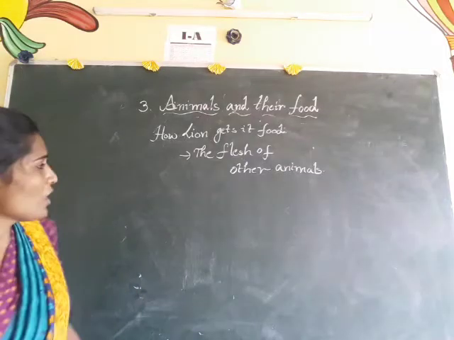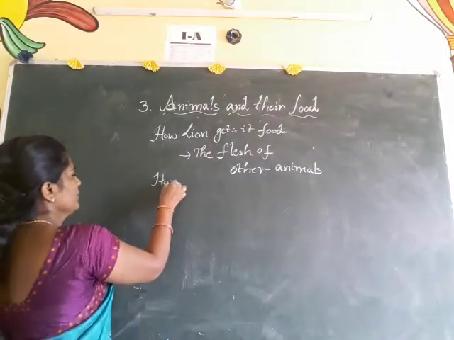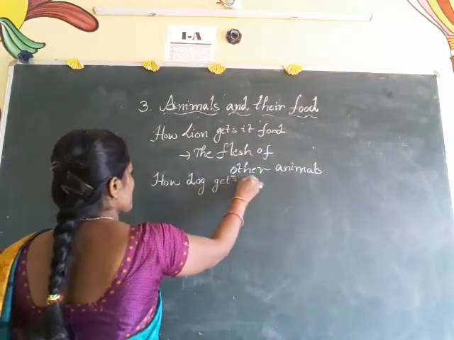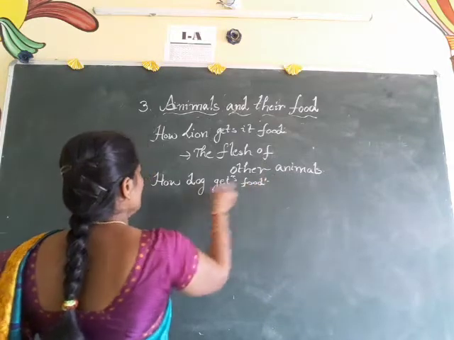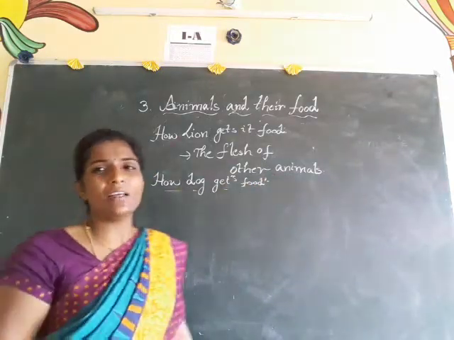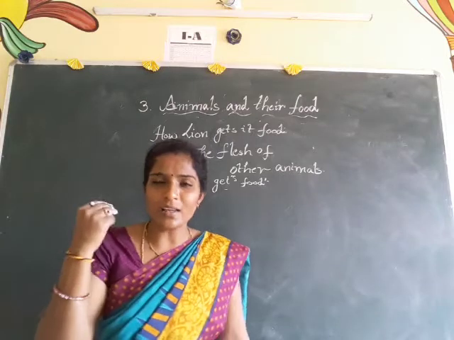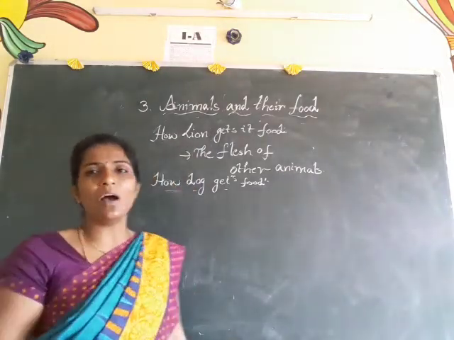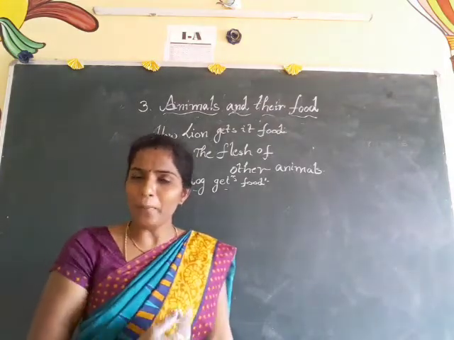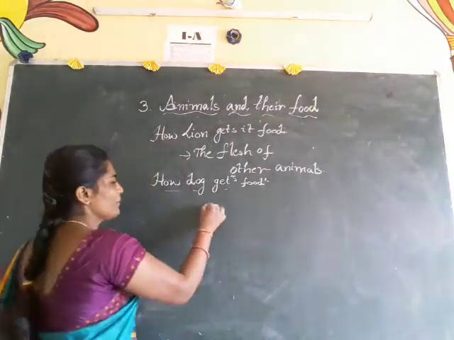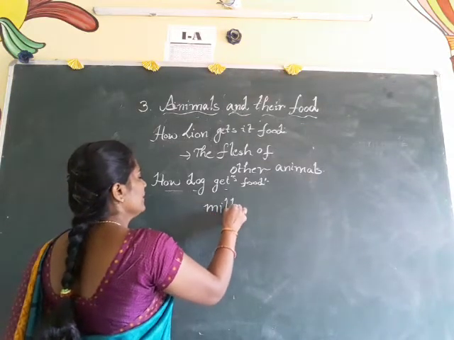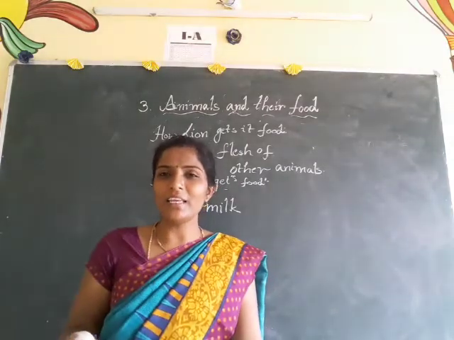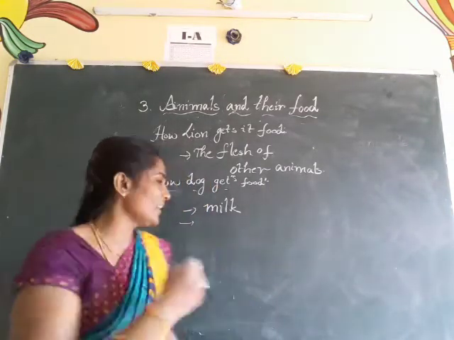Coming to the next, how a dog gets its food. If you observe, as we said before, the dog uses its sense of smell. Nowadays many people keep dogs as pets. They give milk to the puppy. And how does it drink the milk? If you observe, it is using its tongue.